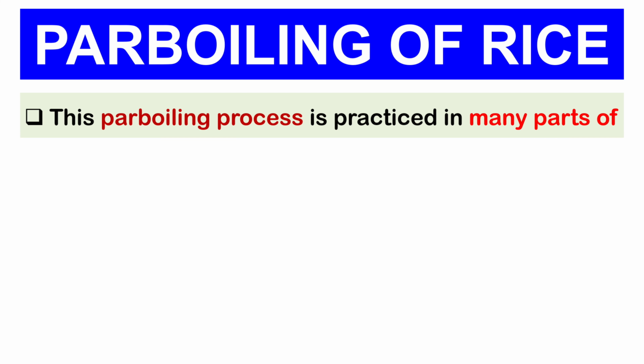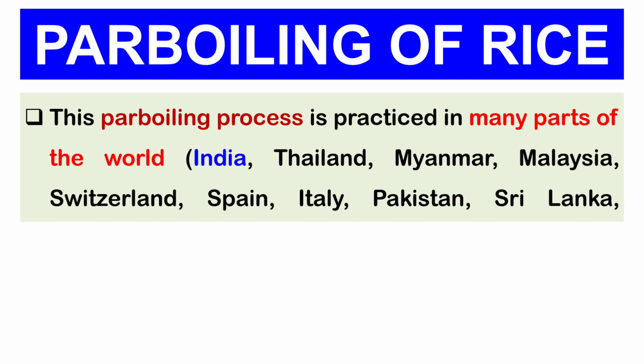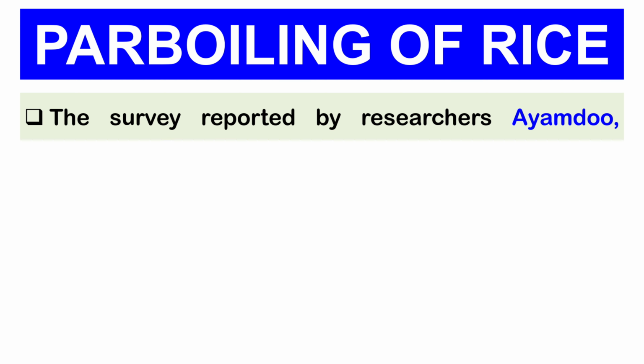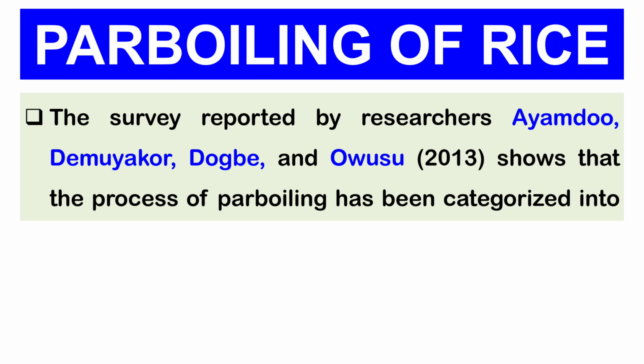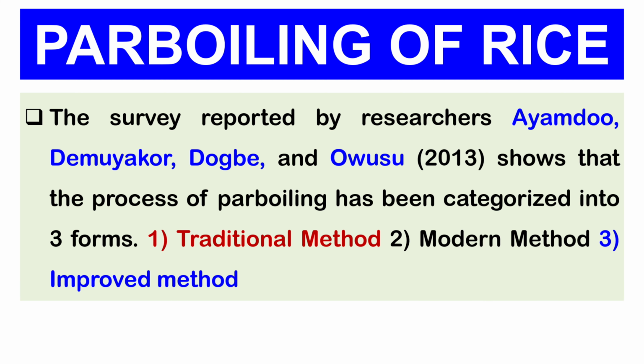This parboiling process is practiced in many parts of the world including India, Thailand, Myanmar, Malaysia, Switzerland, Spain, Italy, Pakistan, Sri Lanka, Guyana, South Africa, Bangladesh and France etc. The survey reported by researchers Amdo, Demuyakor, Dogbe and Owusu shows that the process of parboiling has been categorized into 3 forms. First is the traditional method, second is the modern method and third is the improved method.